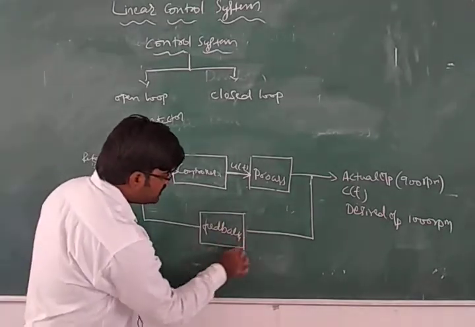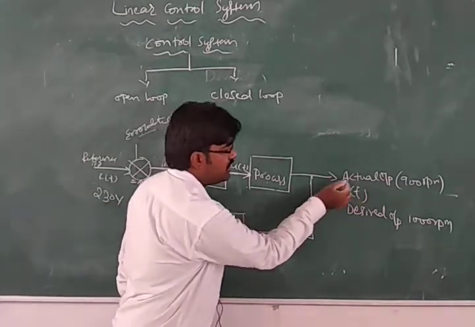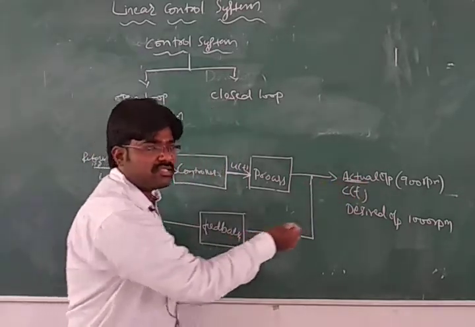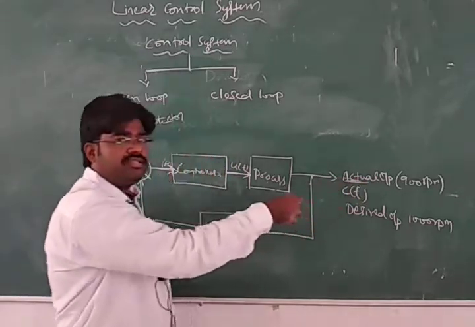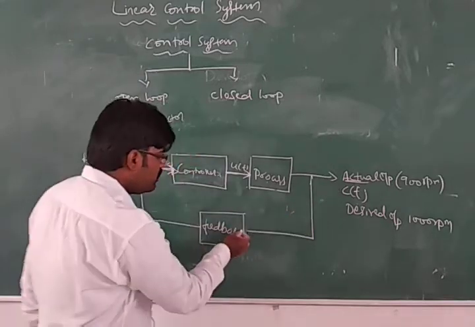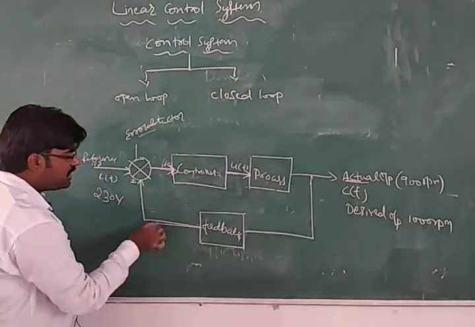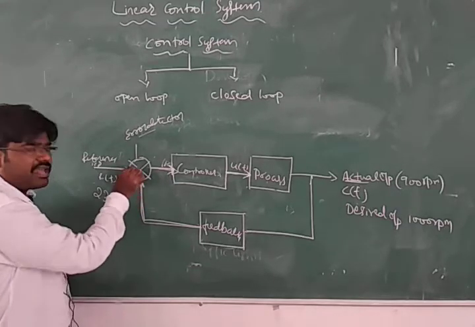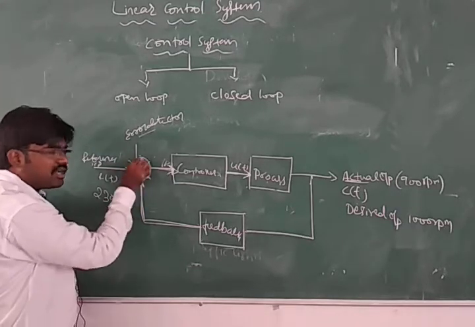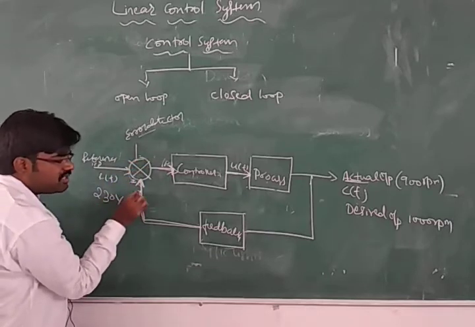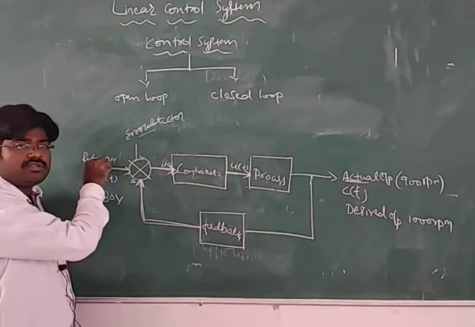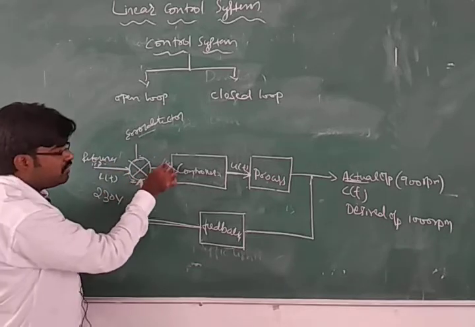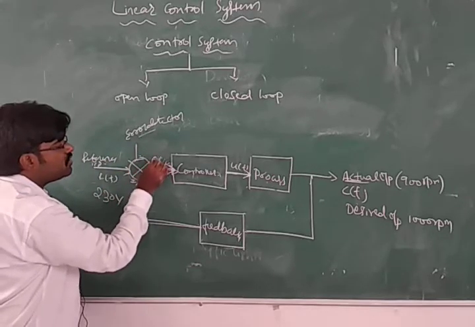This feedback signal will sense the actual output. If it is not the desired one, it will take that signal and give it back to the error detector. The error detector will compare this feedback signal with the reference signal, and according to that it will generate the error signal, denoted with E of t.